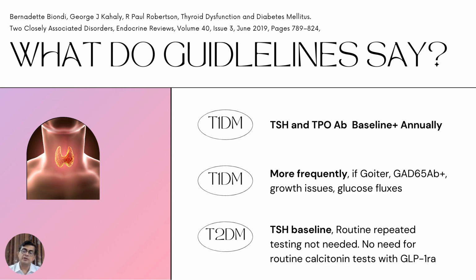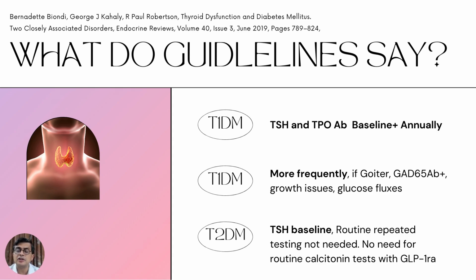In type 2 diabetes, look, type 2 diabetes is a common disease. Hypothyroidism is a common disease. So the association between hypothyroidism and type 2 diabetes is not an etiological one. It's an association of chance. So both can coexist. So there's no need to repeatedly test for thyroid function in diabetes as such. And no need for routine calcitonin tests with GLP-1 receptor agonists as such.